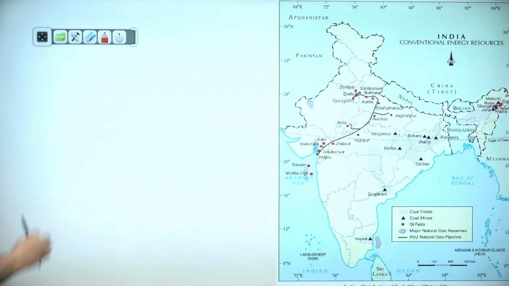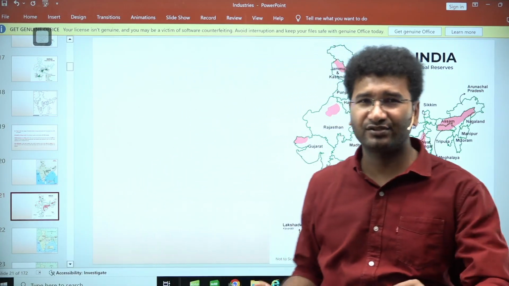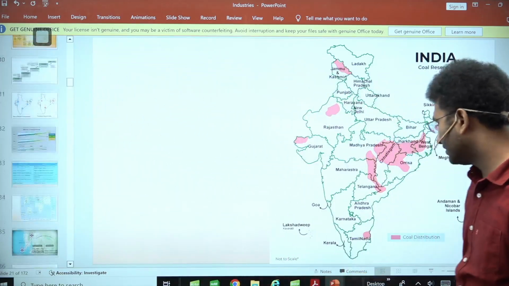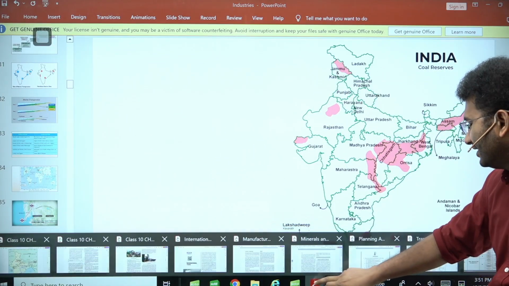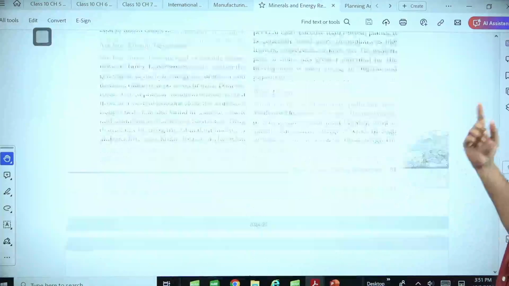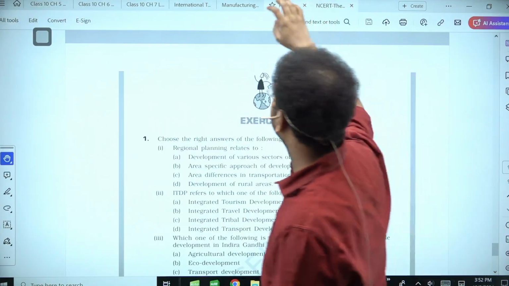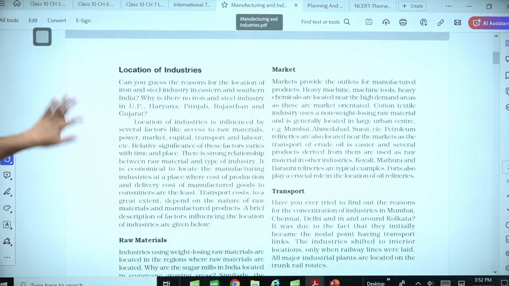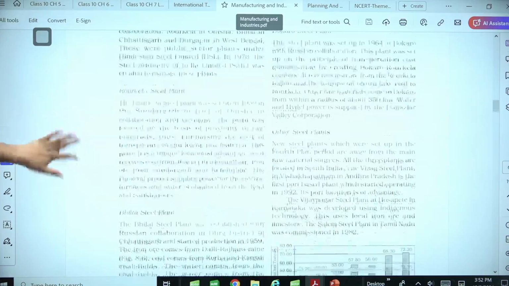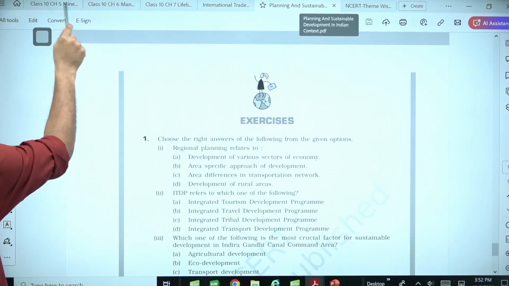So likewise, we have already looked into what are conventional energy sources, non-conventional. In the previous classes itself, we have seen this. So that is what is required for you to know in these chapters. That is your minerals. Coal. Now come to the further topics, that is manufacturing. Also same, it is what are the locations that are required, where will it be set up, these all things we have looked into in a detailed manner. I think you now have a better understanding about these chapters, right?